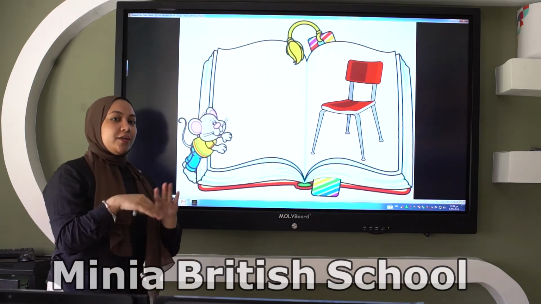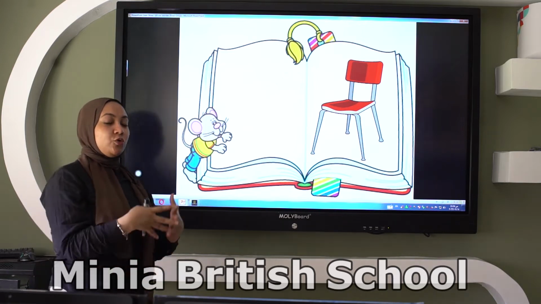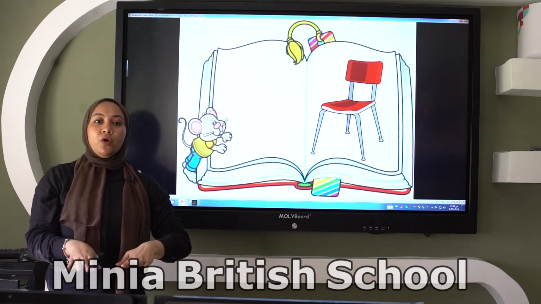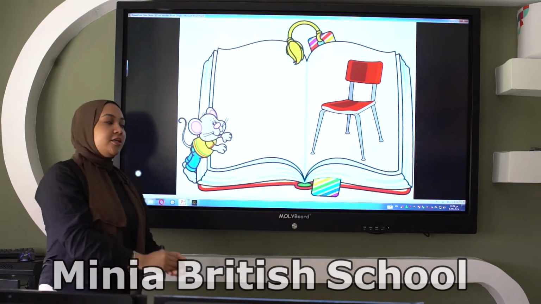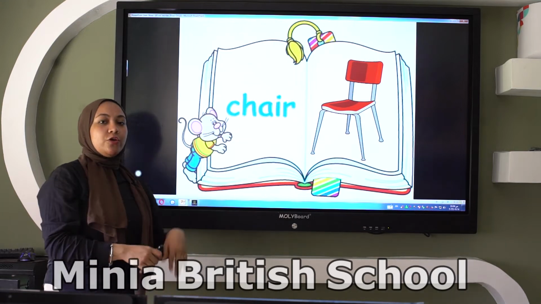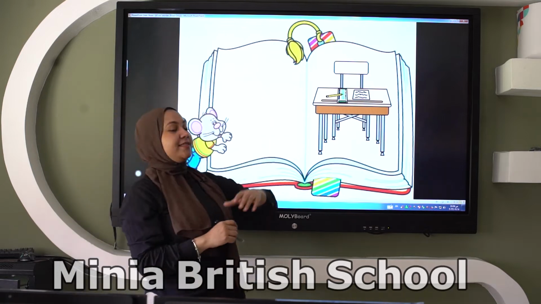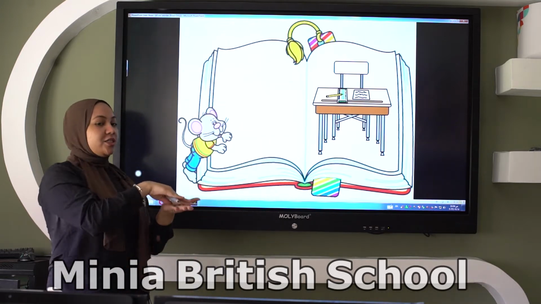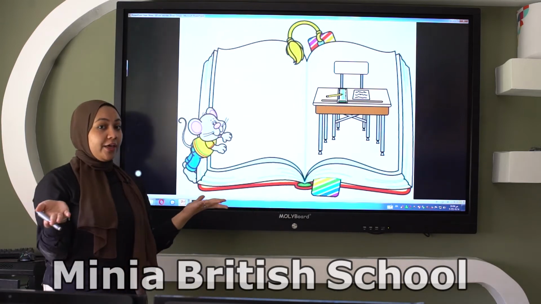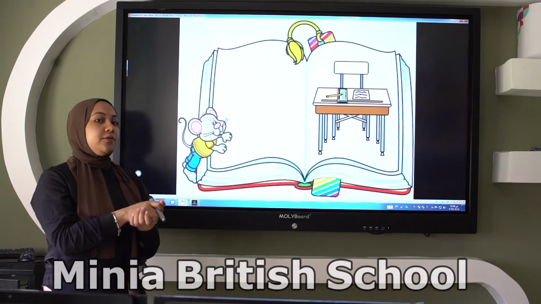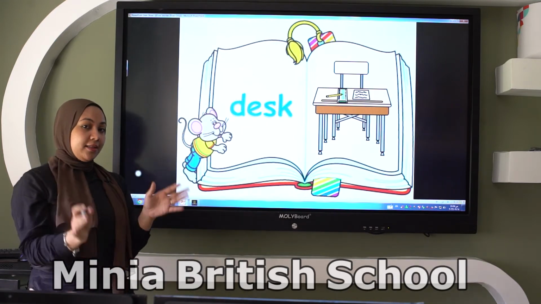We sit on it. When I'm in the classroom, I tell my students, sit down. So where are they going to sit? They're going to sit on the chair. Chair. Good job. Okay. What is this? We put things on it. Books, pencil, ruler, your calculator. What is that called? Good job. Desk. We find desks in the classroom.